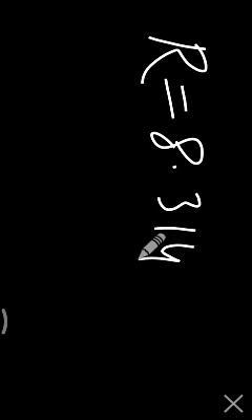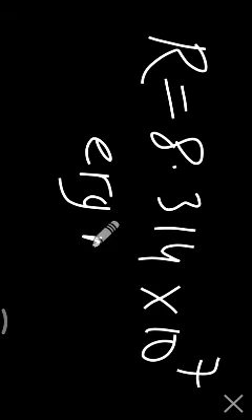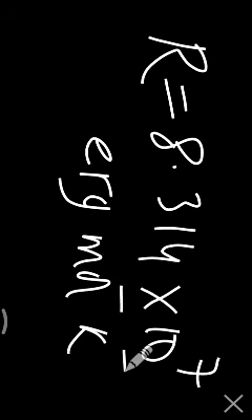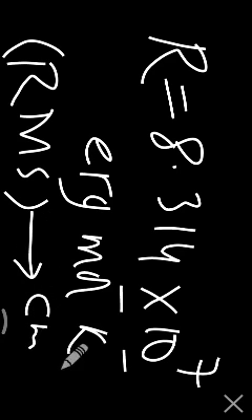R is equal to 8.314 into 10 to the power 7 erg per mole per kelvin. This you use for RMS velocity problems. When R value 8.314 into 10 to the power 7 is used, the RMS velocity will be in centimeters per second.